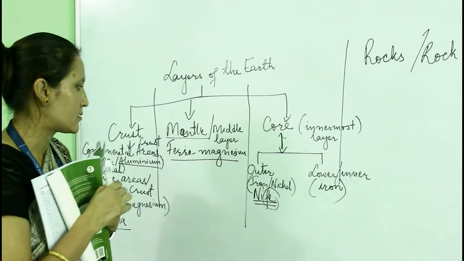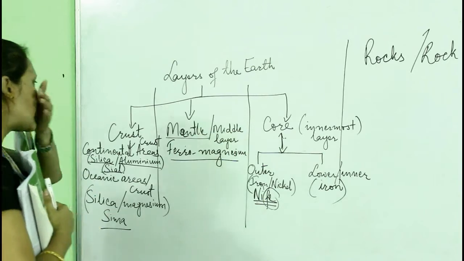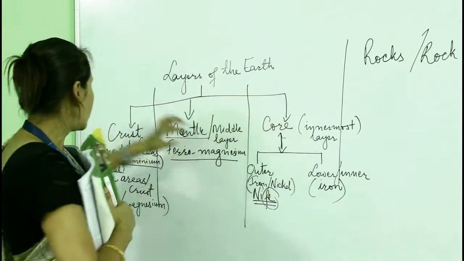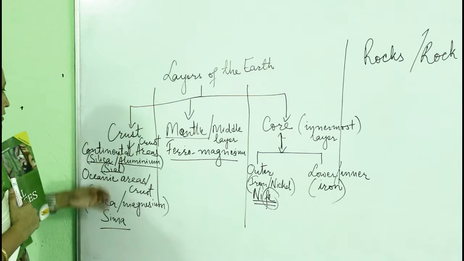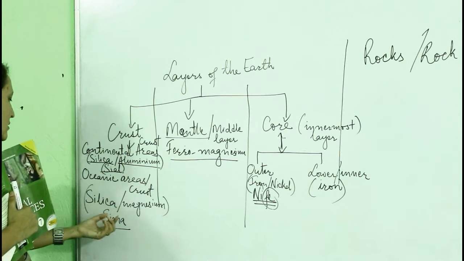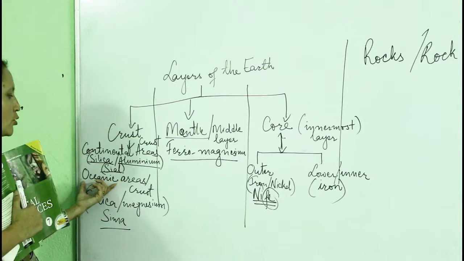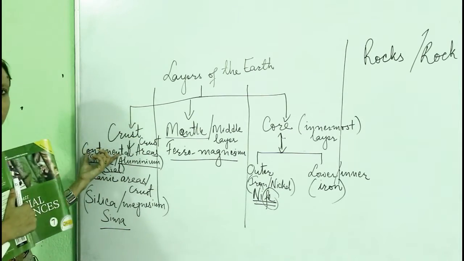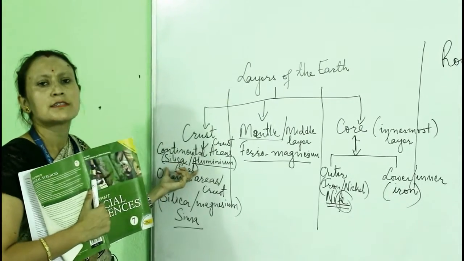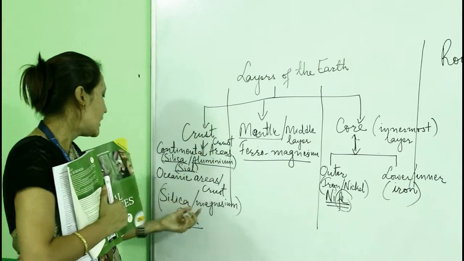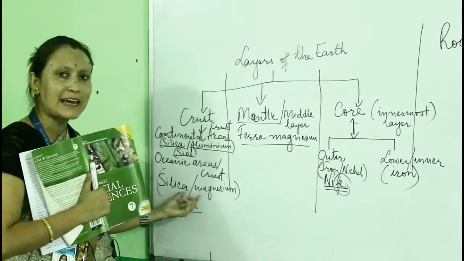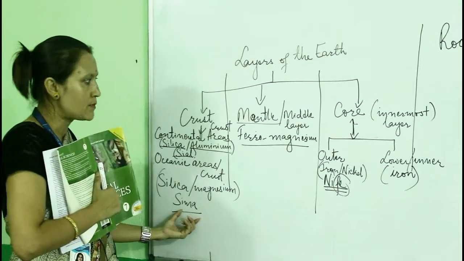Okay, solid irons. Understood this one? So there are three layers of the earth: crust, mantle and core. Crust is the outer layer divided into continental, or the landmass areas, and oceanic, or the water bodies areas. Continental crust is also known as the sial, or sial, because it consists of silica and aluminium. And oceanic crust is composed of silica and magnesium. That's why it is called sima.